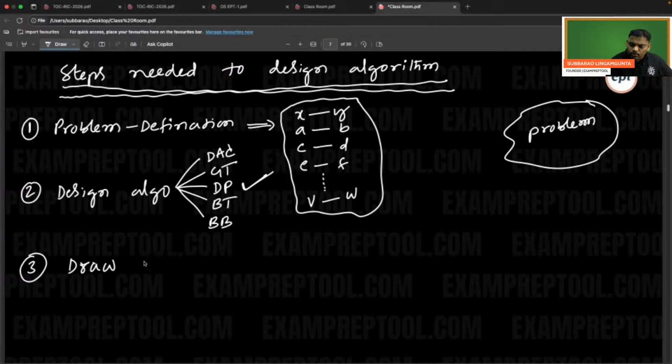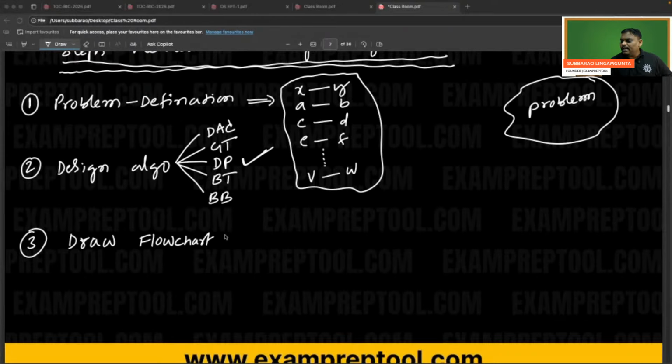So the third step is going to be draw a flowchart. Whatever algorithm you have, you write it in diagram format. The algorithm contains pseudo code. The third one is draw a flowchart, which means you are writing in the diagrammatic manner.